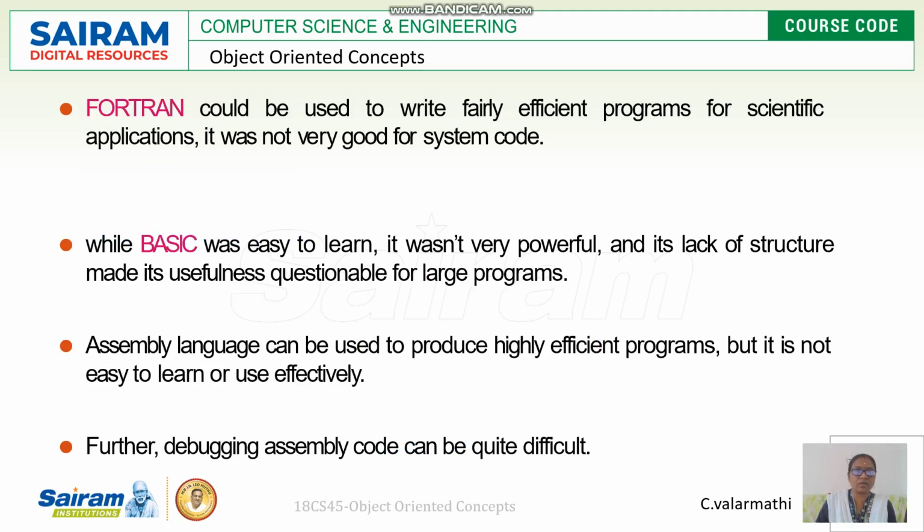Fortran was an efficient language, but it was not good for system code.